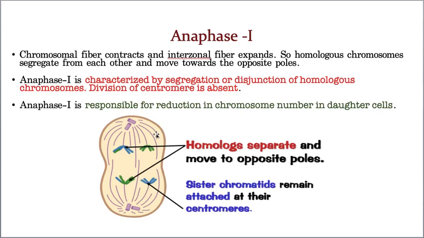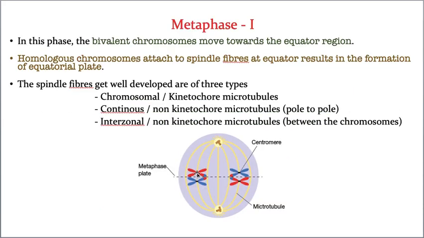In anaphase of mitosis, what happened? This is one chromosome, and the sister chromatids start moving towards the opposite poles. That means here the centromere will cut in mitosis, but here this is one homologous chromosome, and this is another homologous chromosome. Let us take this as the maternal chromosome, and this as the paternal chromosome.